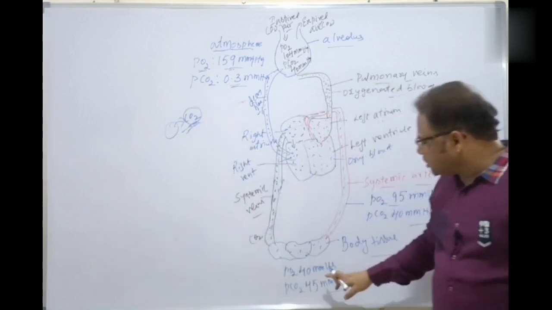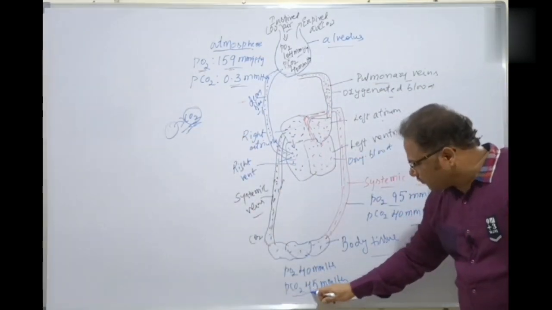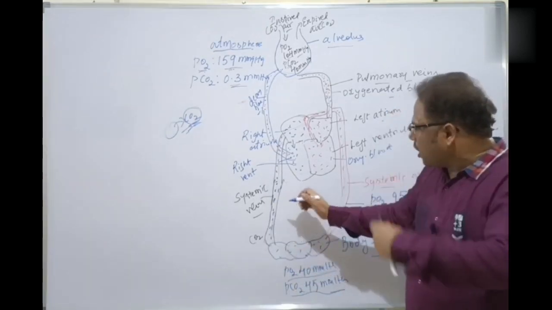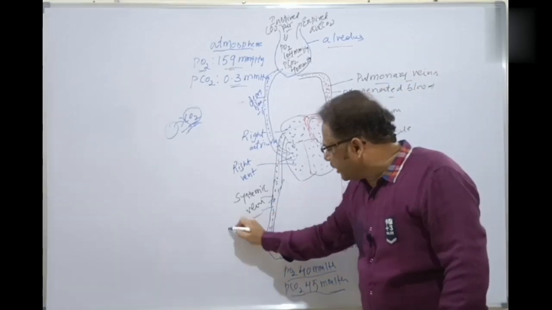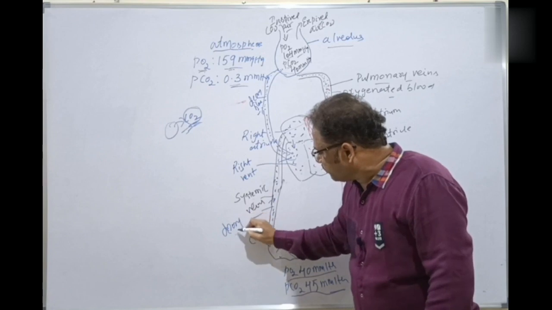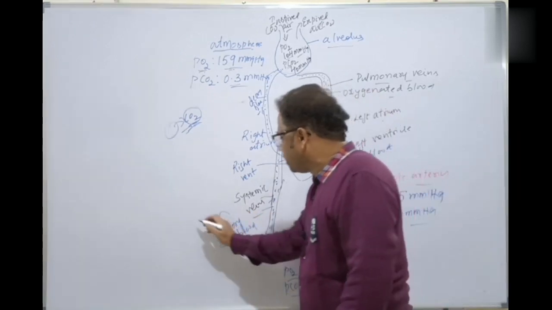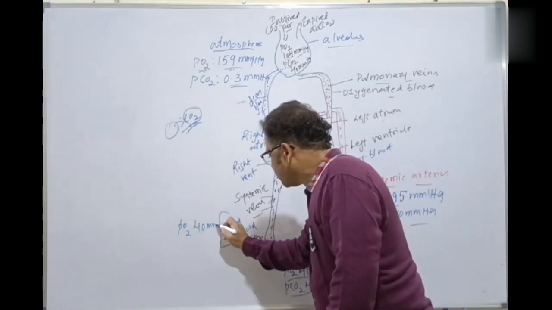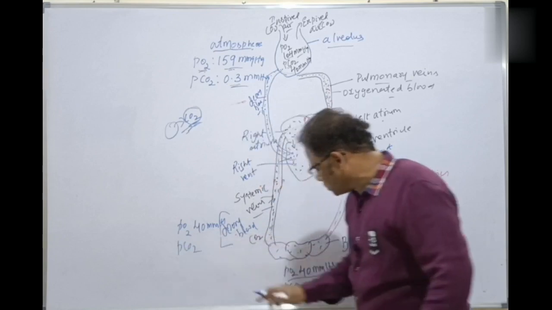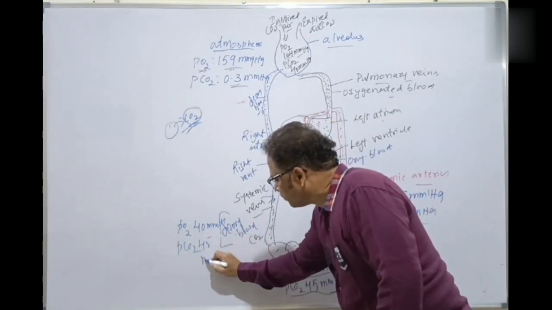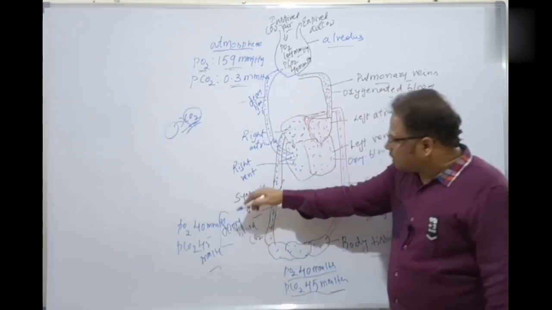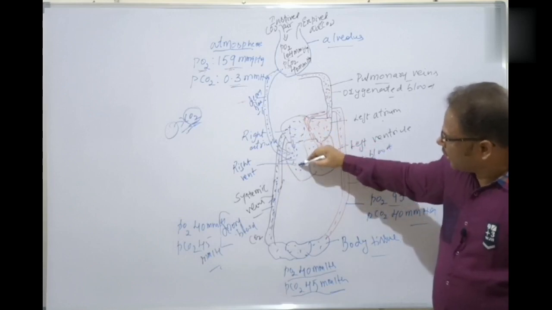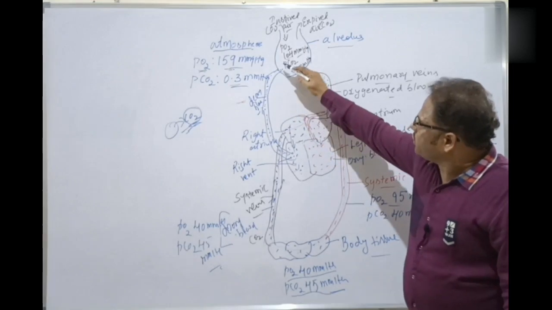So the partial pressure of carbon dioxide is more here, 45 mmHg, and the partial pressure of oxygen is 40 mmHg at the tissues. Now it is picked up here. This is called deoxygenated blood, isn't it? In the deoxygenated blood, the partial pressure of oxygen is again the same, 40 mmHg, and the partial pressure of carbon dioxide is also the same, 45 mmHg. This deoxygenated blood is moving forward into the right atrium, from the right atrium to the right ventricle, then to the pulmonary arch, and then on like this.